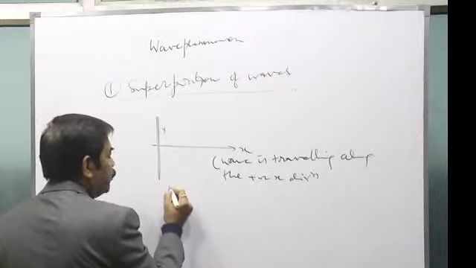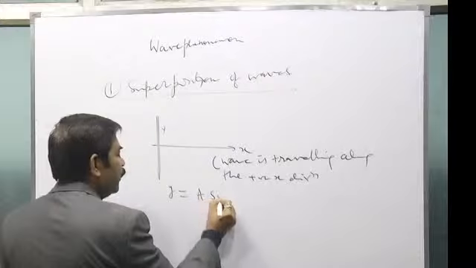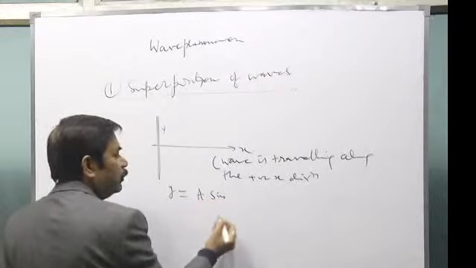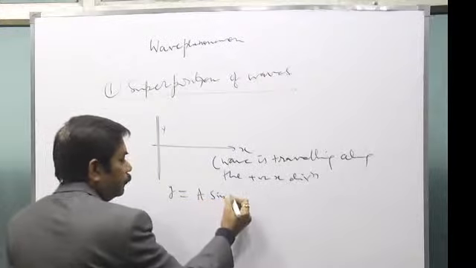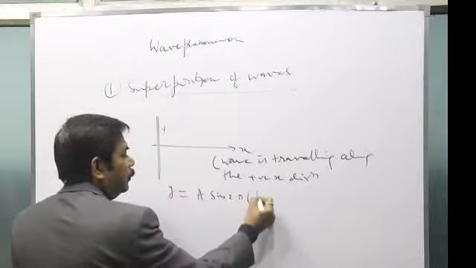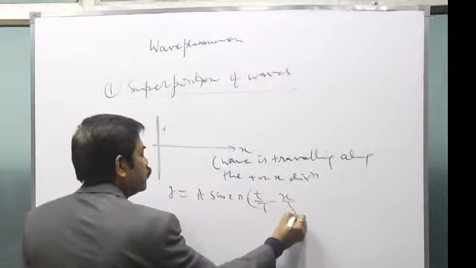Then the equation will be y equals A sine 2 pi (t over T minus x over lambda).